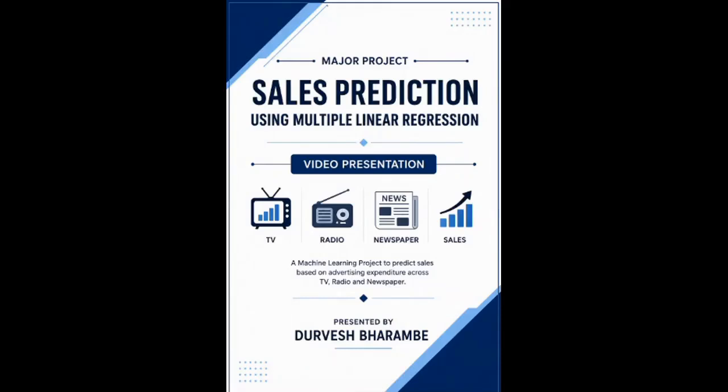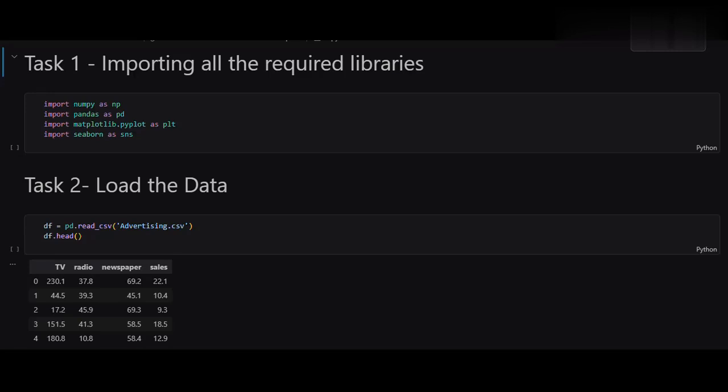Hello everyone, today I am presenting my machine learning project titled Sales Prediction using Multiple Linear Regression. The objective of this project is to predict sales revenue based on advertising expenditure on different media channels, such as TV, radio and newspaper. We use the advertising dataset which contains 200 records and 4 numerical columns: TV advertising budget, radio advertising budget, newspaper advertising budget, and sales, where sales is the target variable while TV, radio and newspaper are independent variables.